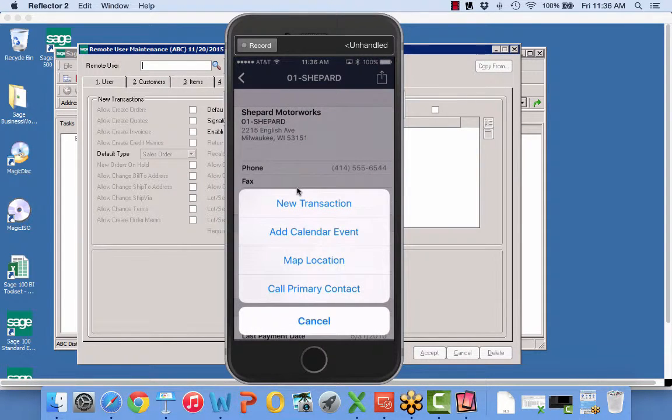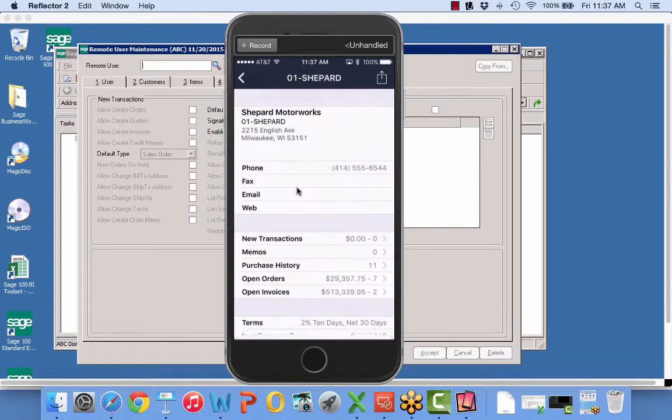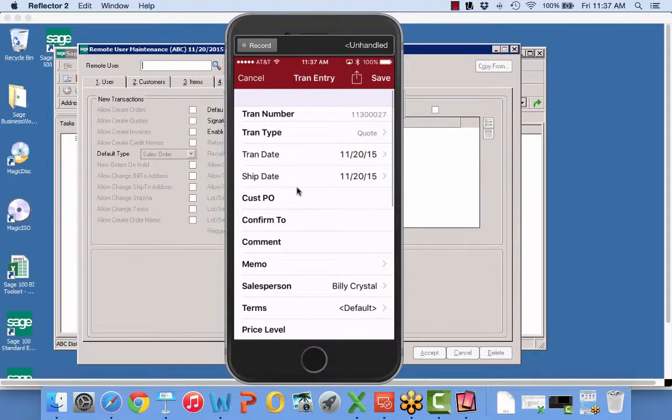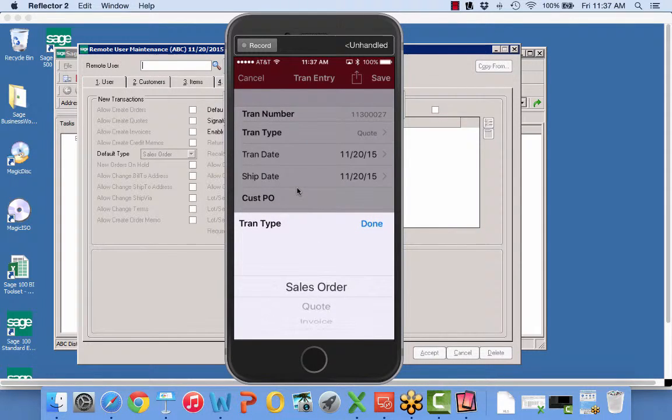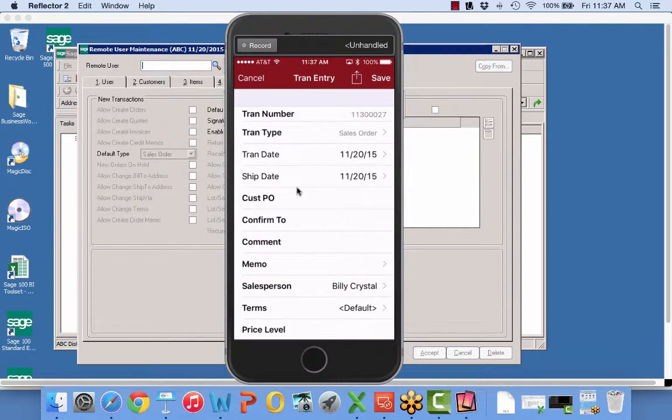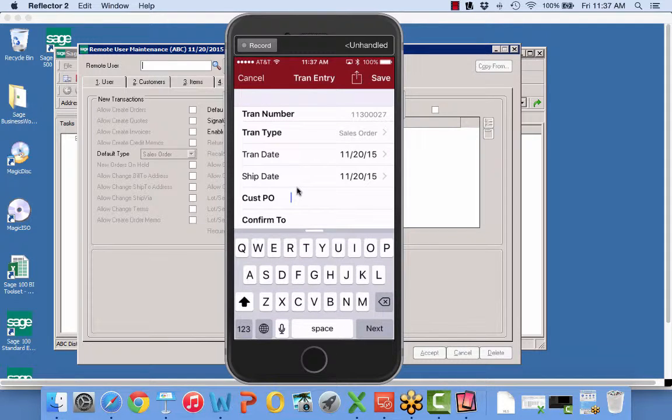Then if I want to do a new transaction for them, so remember, we're demo, so we have the ability to do a new transaction. Because I have the ability to do that, I've got a choice of transaction types. You'll see it defaulted to quote because that's the way I'd set it up, but I want to do a sales order for this.